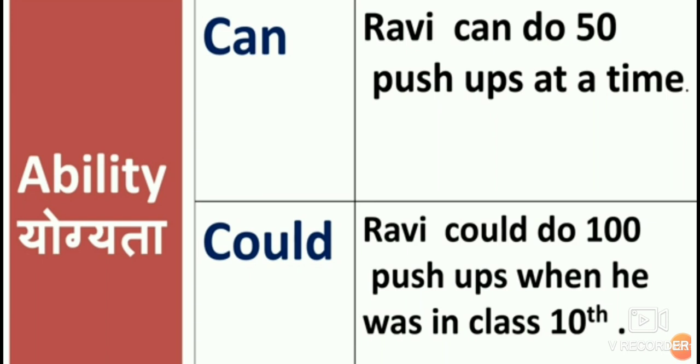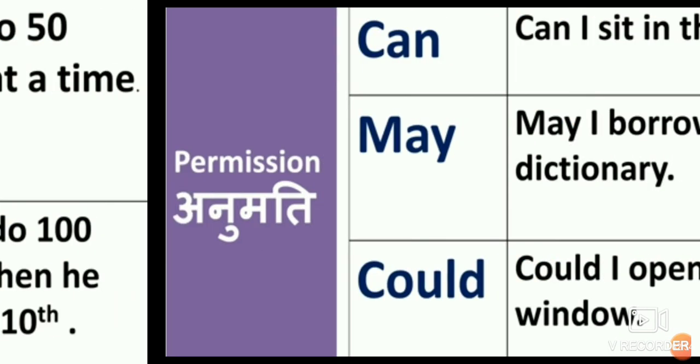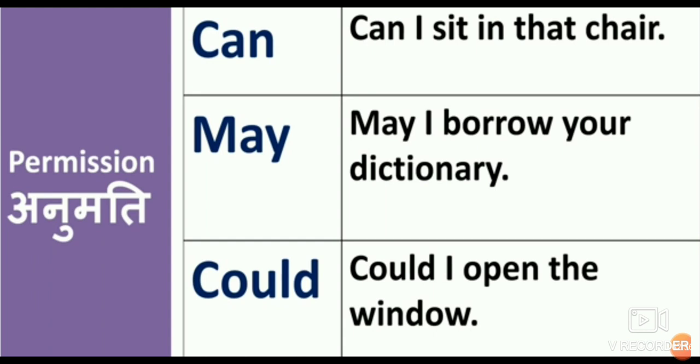This is the ability of Ravi, isn't it? Now, Ravi could do 100 push-ups when he was in class 10th. So this incident is discussed for the past tense. Here we have used could, and we all know that could is used as the past tense of can. So here the ability of Ravi is shown in the present tense and past tense.